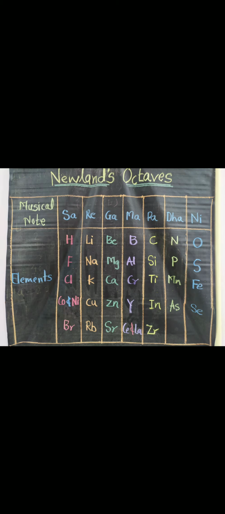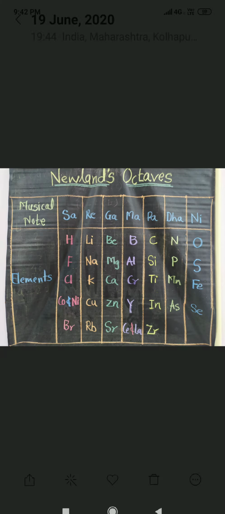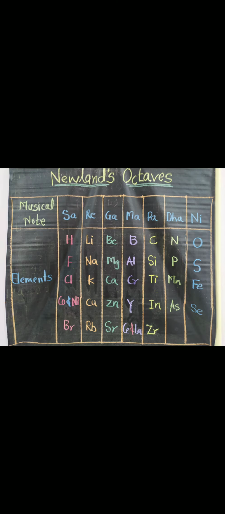For example, you can see that sodium is the eighth element from lithium, and both have similar properties. What are those similar properties? Lithium and sodium are metals and also readily react with water to form alkali and hydrogen gas.